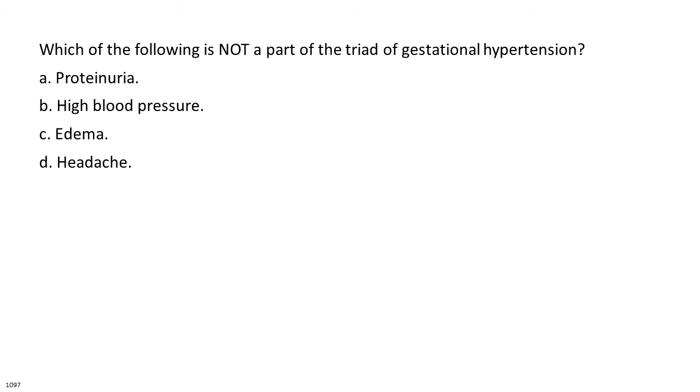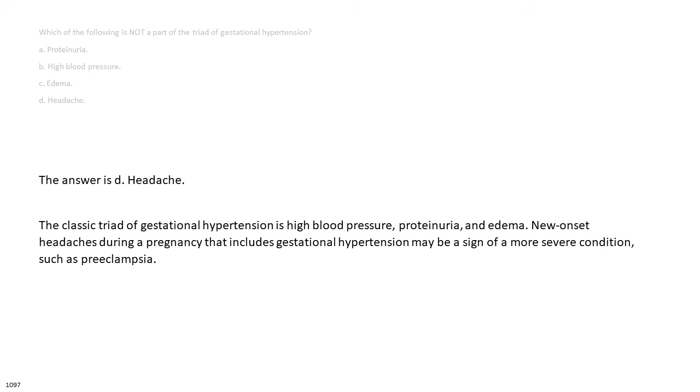Which of the following is not a part of the triad of gestational hypertension? A. Proteinuria. B. High blood pressure. C. Edema. D. Headache. The answer is D. Headache. The classic triad of gestational hypertension is high blood pressure, proteinuria, and edema. New onset headaches during a pregnancy that includes gestational hypertension may be a sign of a more severe condition, such as preeclampsia.